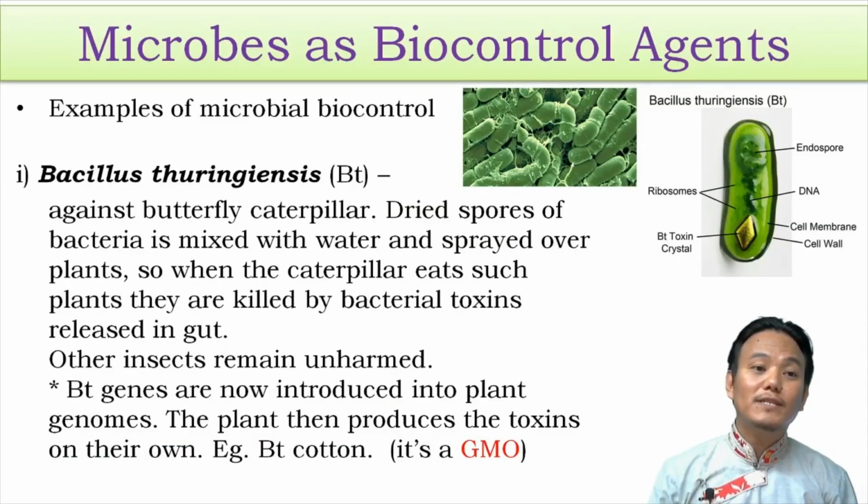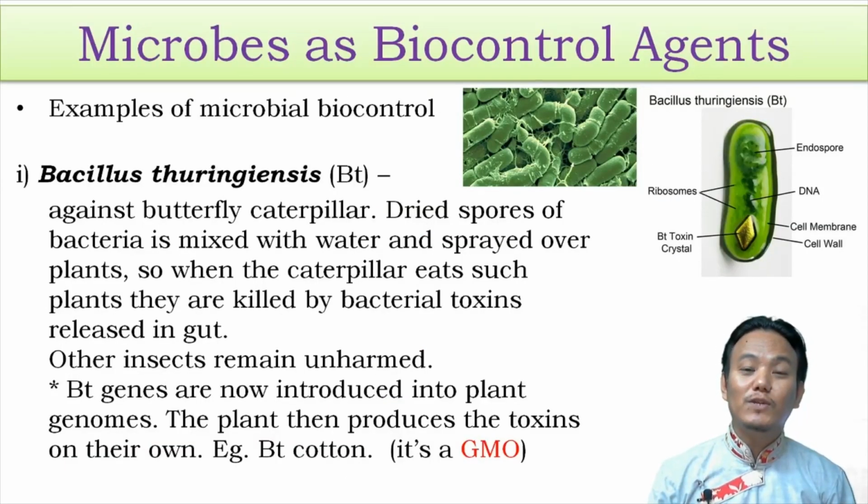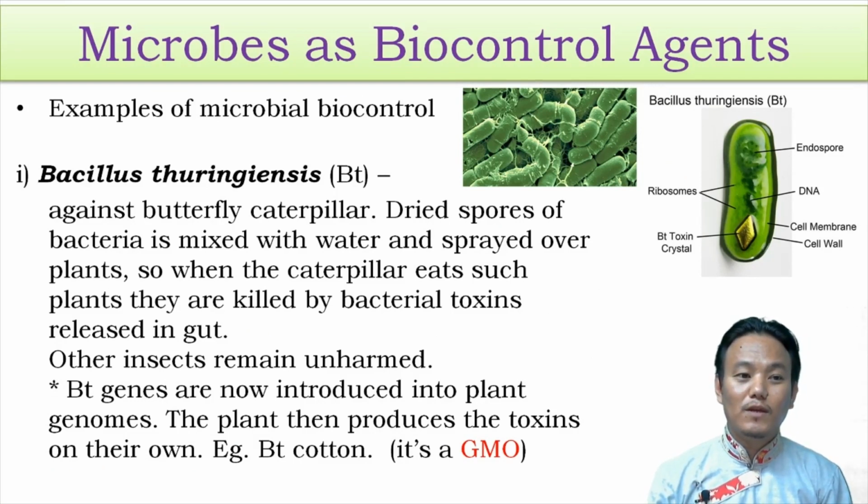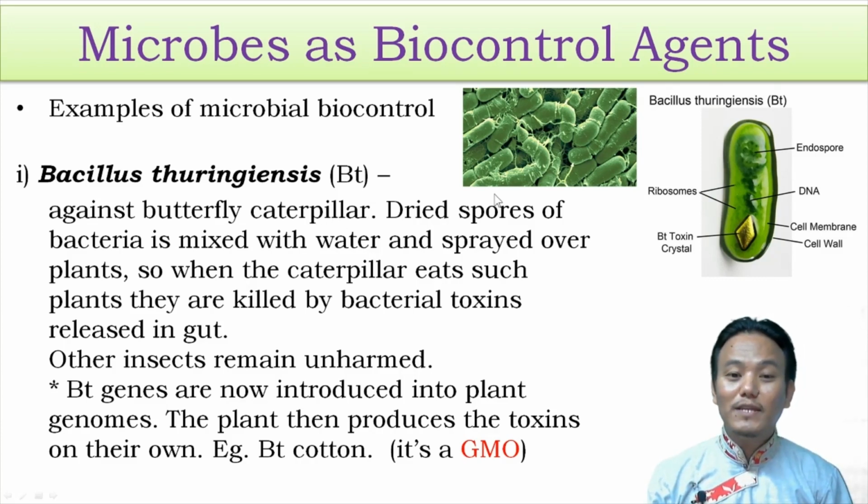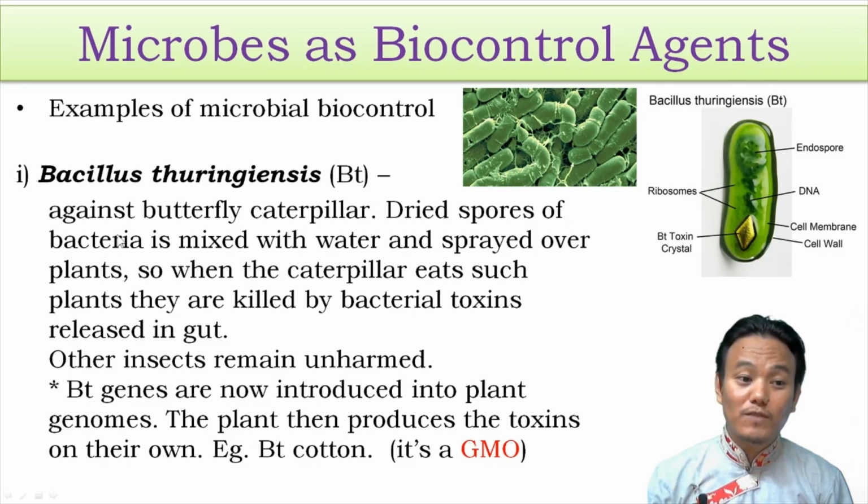So let us now look at some examples of microorganisms which can be used as biocontrol agents. First one is Bacillus thuringiensis, or BT in short. This particular bacteria can infect and kill caterpillars of certain butterflies which are well-known plant pests. Farmers can obtain dried spores of these bacteria, mix them with water and spray it over their plants. So when the caterpillar eats such plants, they are killed by bacterial toxins released inside the gut. And the toxin is known as BT toxin.